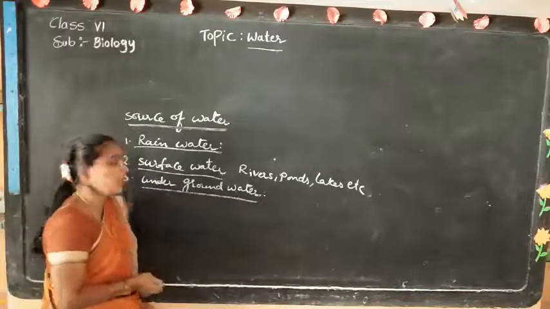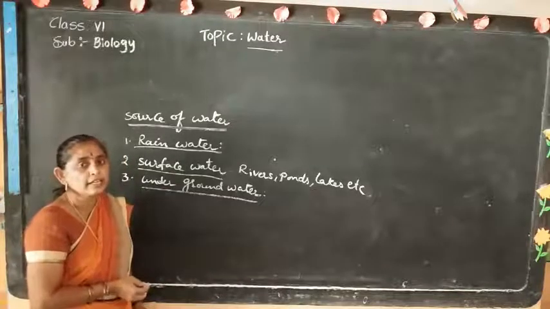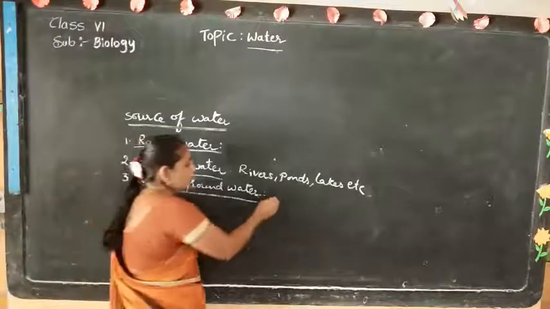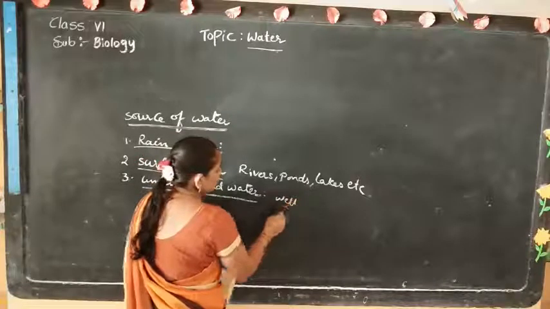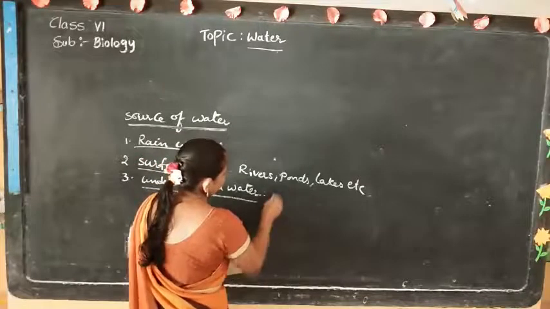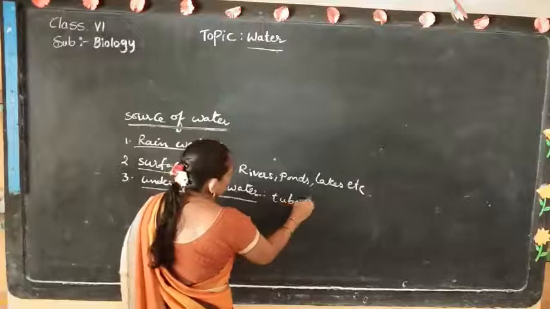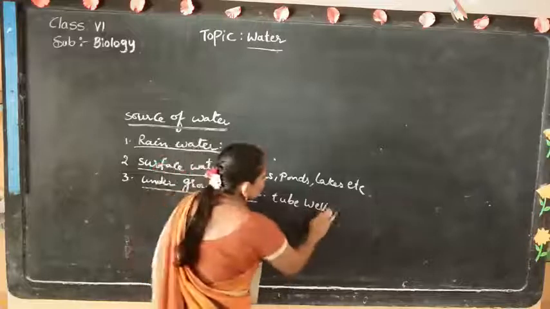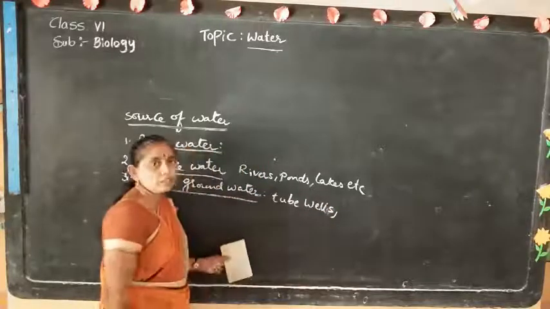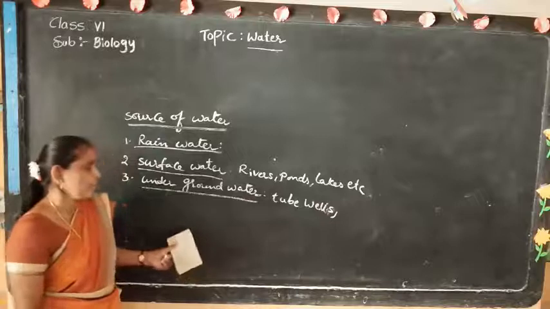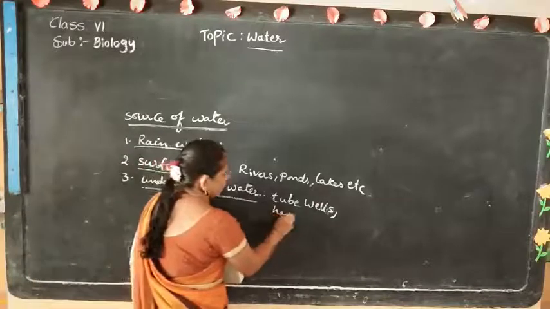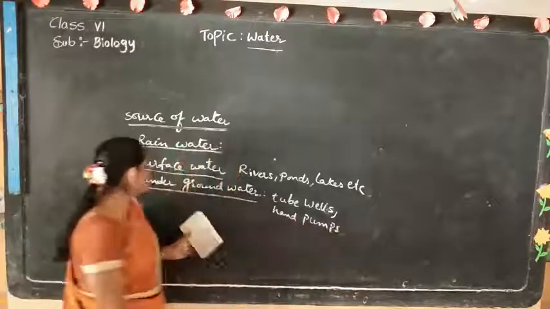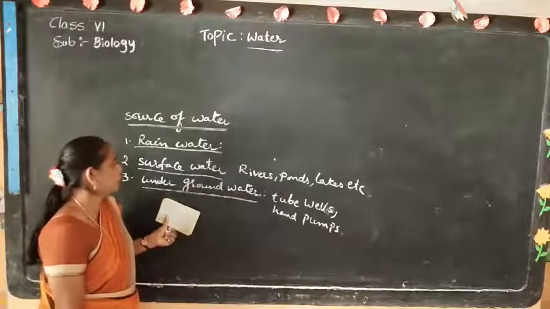Underground water is available in the form of wells and tube wells, and motor houses using motors, and hand pumps also are used to obtain the underground water.